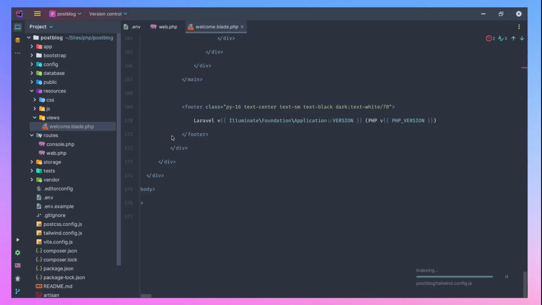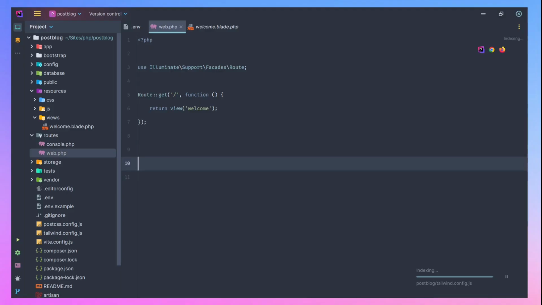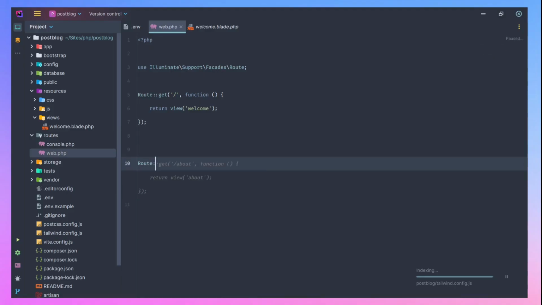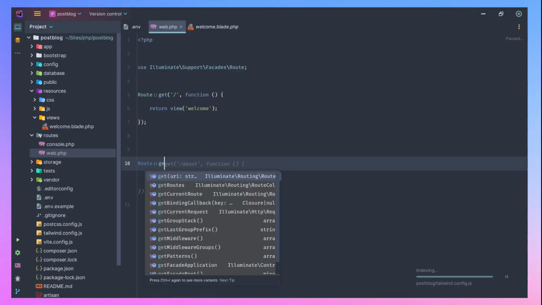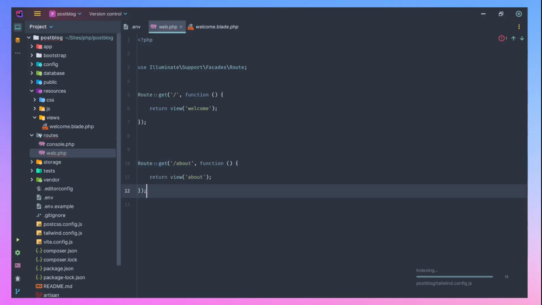So now let's go back and see how we can create our own route. Let's say Route, then get. It's a get request. I'm going to about, and I need to return a function here. So I can just clear it out.